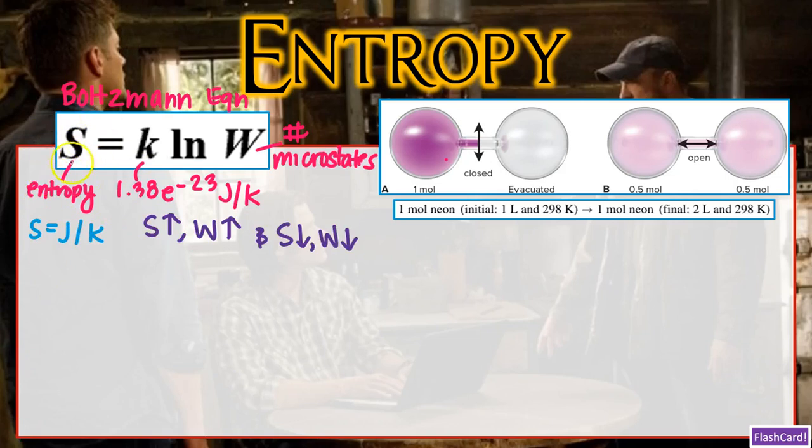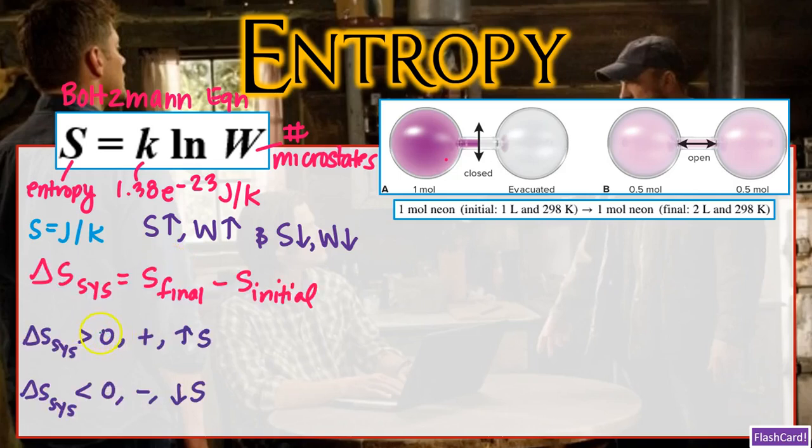Since we can directly relate entropy and W, or the number of microstates, with this expression, we can say that a system with fewer microstates is going to have a lower entropy, and a system with more microstates is going to have higher entropy, okay? And we can also go further and say all spontaneous endothermic processes are then going to exhibit an increase in entropy. Bobby then says entropy, like enthalpy and internal energy, is a state function.